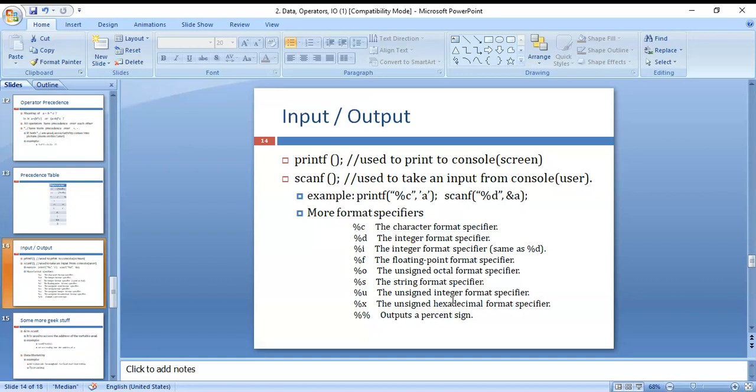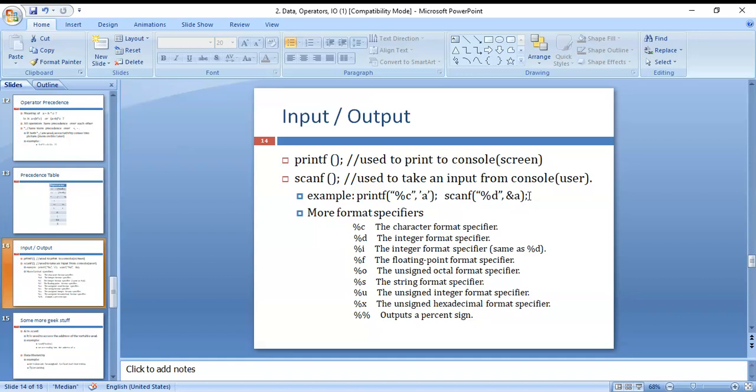More format specifiers: here we can mention percentage c. These are the formats we can specify. For a character value we can read by using percentage c, and percentage d for integer. For integer purpose we use percentage d, and ampersand is the address operator, used to store that value at a particular address.